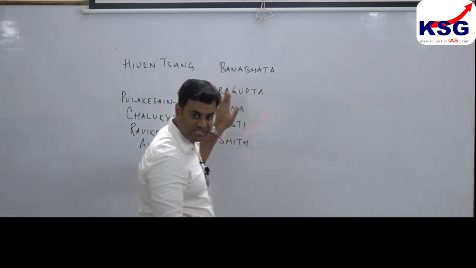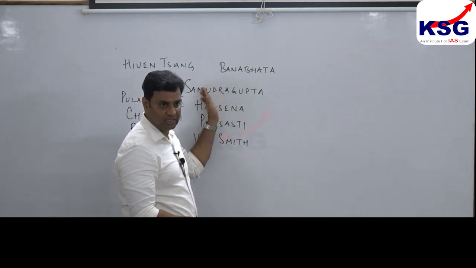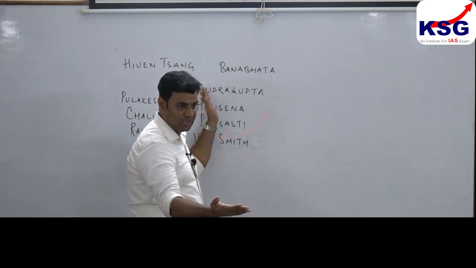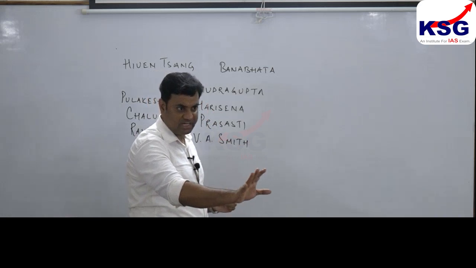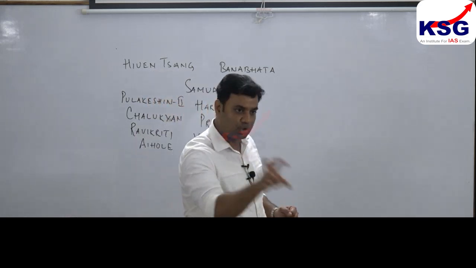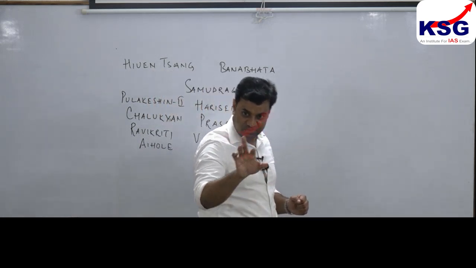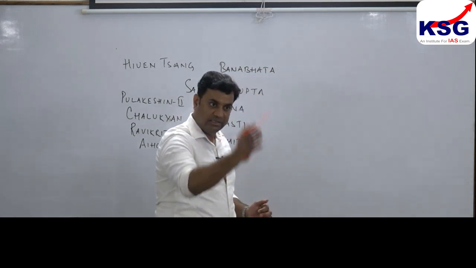One comparison we have done with respect to Harshvardhan. Banabhatta mentions that Harshvardhan could not defeat Pulakeshin II, but Banabhatta doesn't write that Harshvardhan was defeated by Pulakeshin II. That indicates he was trying to glorify his master. Such glorification cannot be accepted for objective assessment of history. Therefore, we need to rely more on inscriptions or the science of epigraphy. That is why it is known as the lifeblood of history. Is that clear? Yeah, please. You want to ask anything?